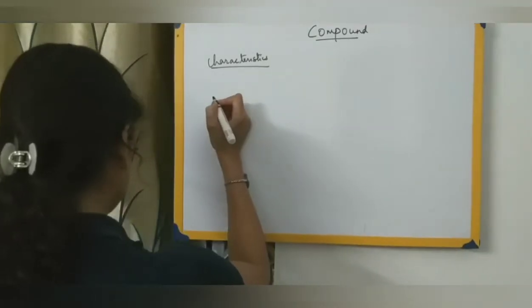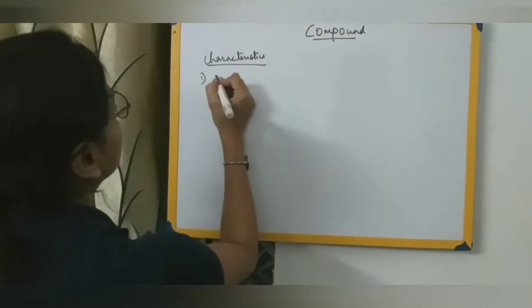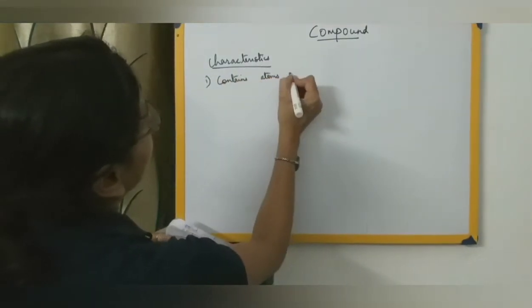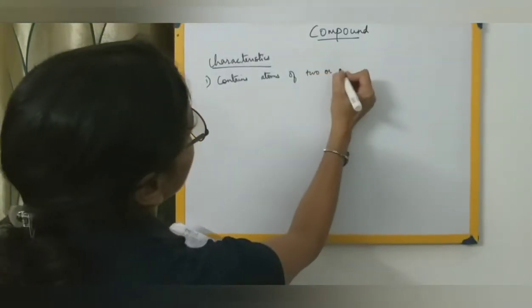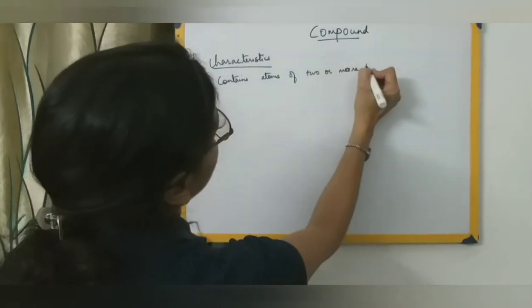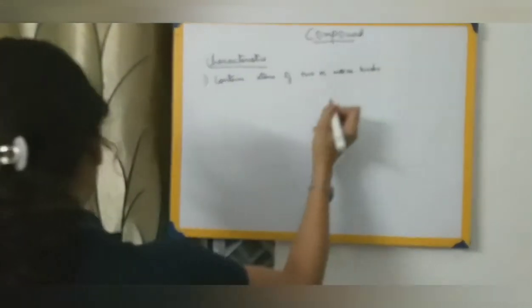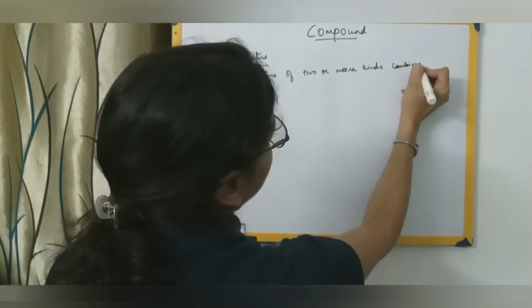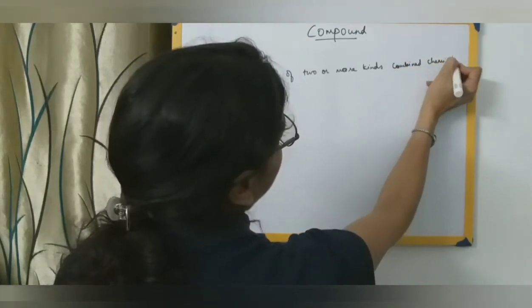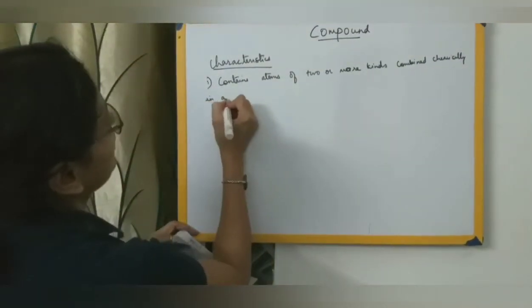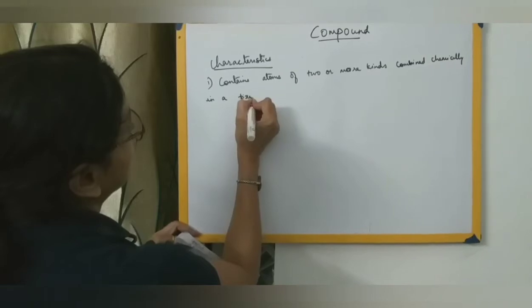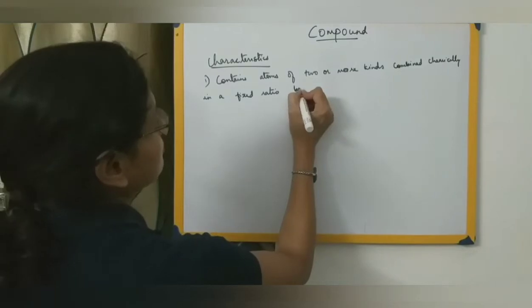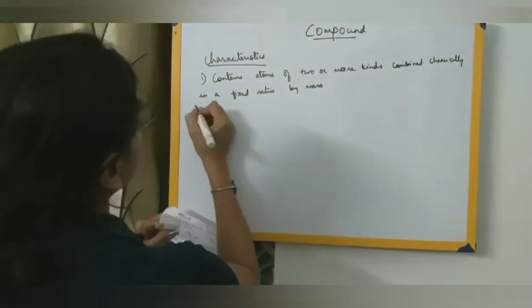The first characteristic is that it contains atoms of two or more kinds which are combined chemically in a definite ratio, a fixed ratio by mass. This is one of the characteristics.